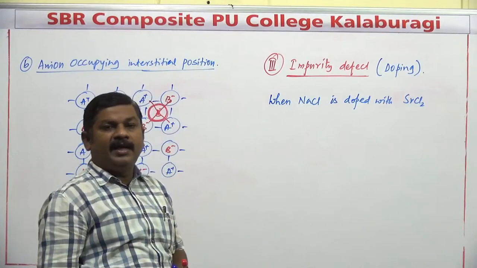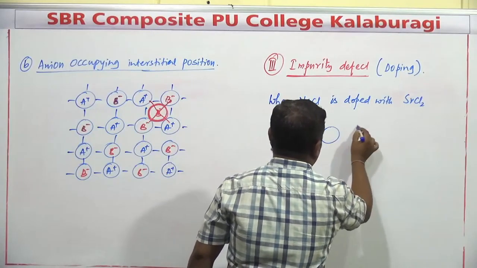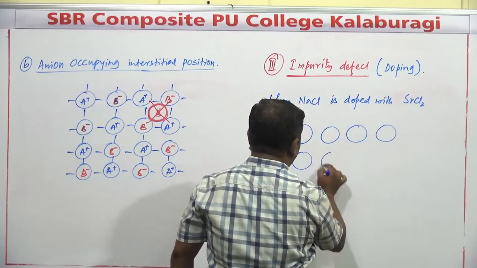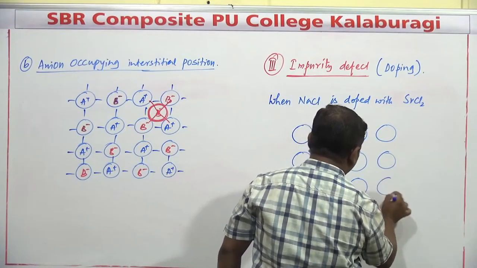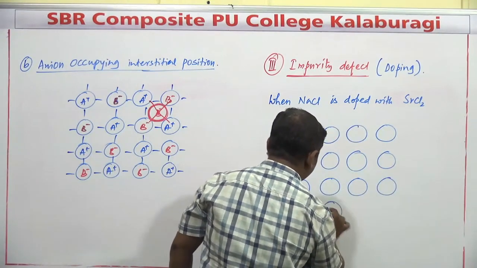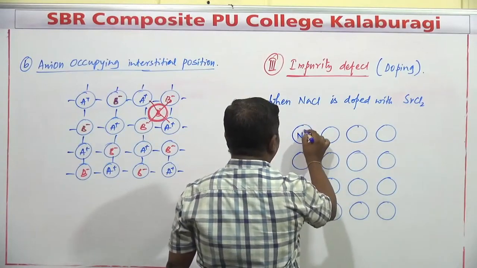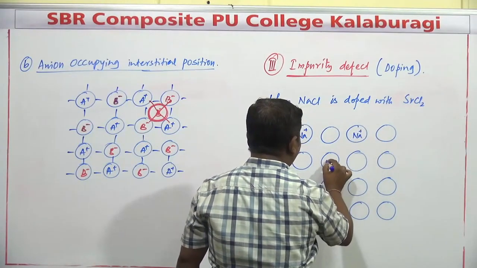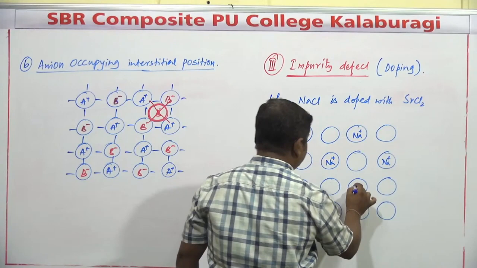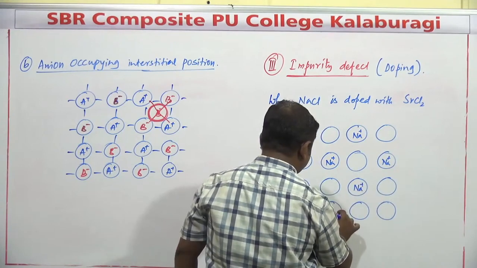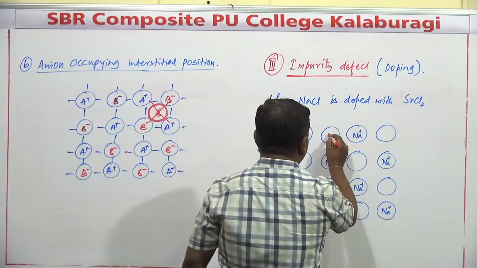The defect arises here because of the addition of an impurity. Just observe. This is the structure of sodium chloride, NaCl. This is Na plus, and at this position there is Cl minus.